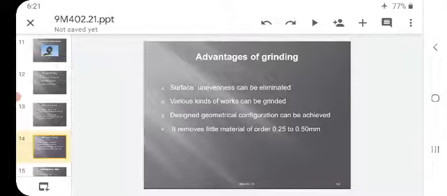Various kinds of work can be ground in the grinding process. Designed geometrical configuration can be achieved. It removes little material, of the order of 0.25 to 0.50 mm.